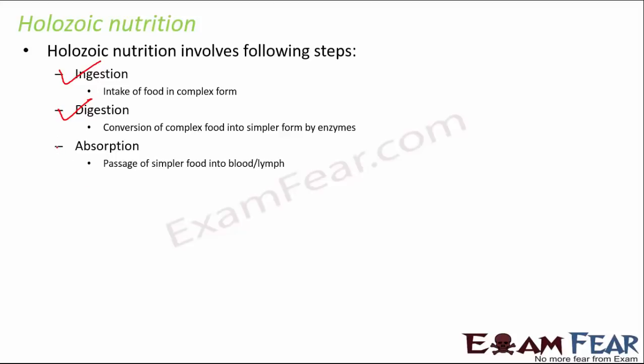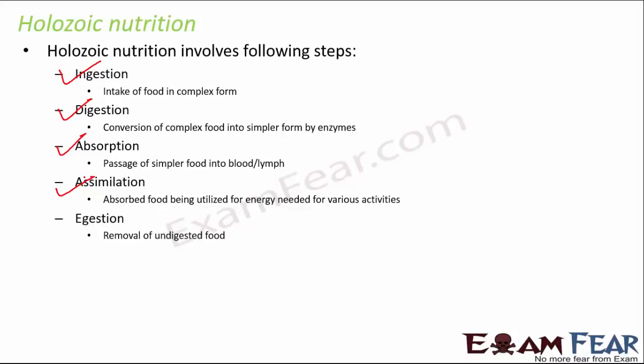Then you have absorption, that is the digested food must be absorbed by the body. And then assimilation, now the absorbed food should be utilized for energy. And finally egestion, that is the undigested portion of the food should be removed from the body. So that's egestion. So these are the 5 steps in holozoic nutrition.